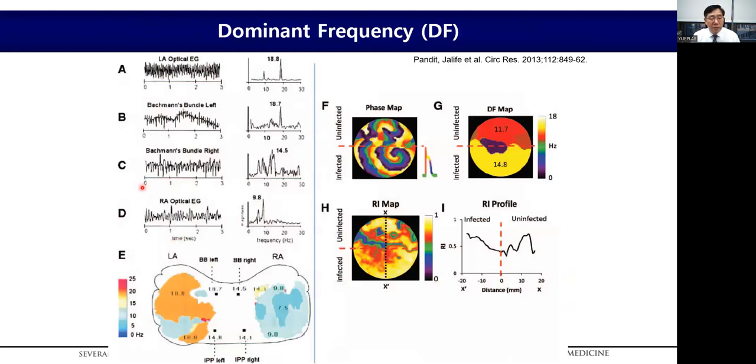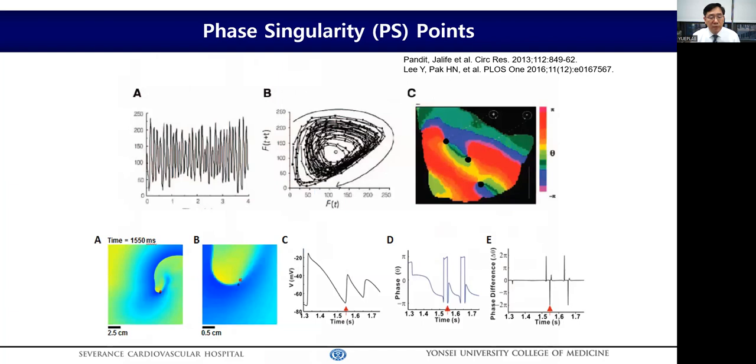Frequency analysis is the most commonly used mathematical method to localize the focal source of fibrillation. And the classical method is fast Fourier transformation analysis, so-called FFT analysis, for dominant frequency. In this canine AF mapping study, the dominant frequency locates in a specific area of the left atrium, which drives the atrial fibrillation.